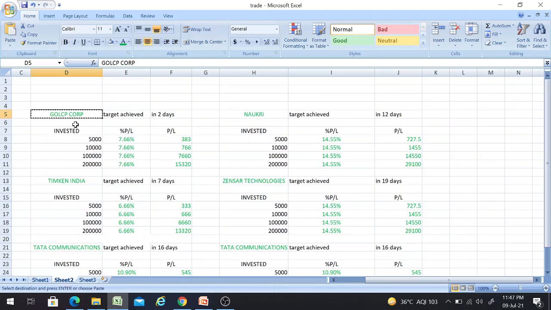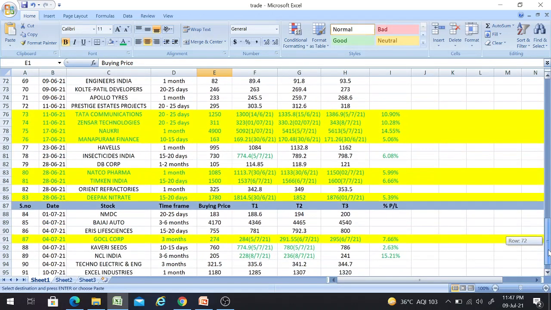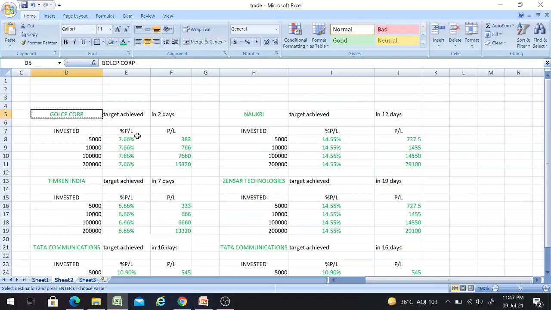The first one is the GOCL Corp stock. Now we'll see where this stock is. So if you can see here, this stock is here. Yes, I have given the buy call for this one on 4th of this month with a time frame of 3 months, with a buying price of 274 and a third target of 295, and we have achieved this third target within 2 days itself, friends. Okay, and we are getting a percentage return of 7.66 percent. That means the person who invested 5,000 rupees or 10,000 rupees, like 1 lakh rupees, 2 lakh rupees, they'll be getting this much profit, friends. Okay, this is the profit amount which they'll be getting based upon my trading calls.